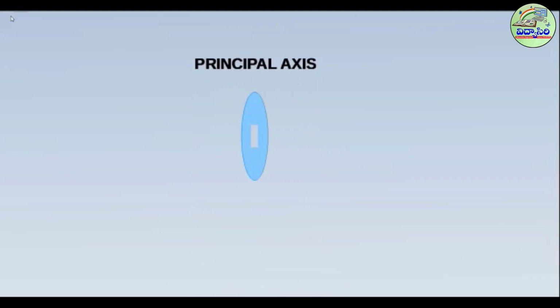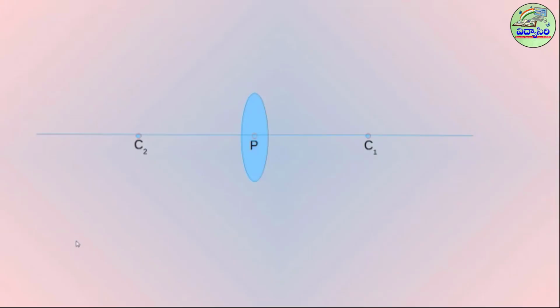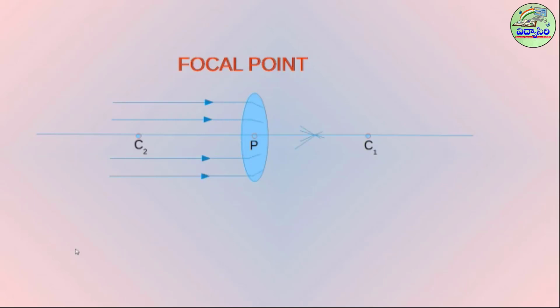The line joining the points C1 and C2 is called principal axis. A parallel beam of light incident on a biconvex lens converges to a point on the principal axis.